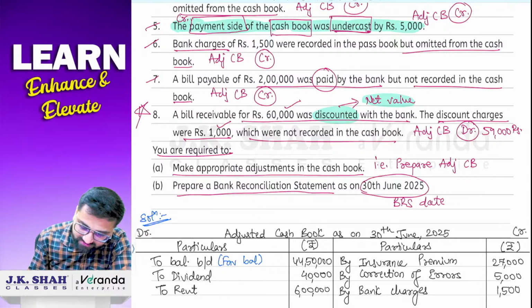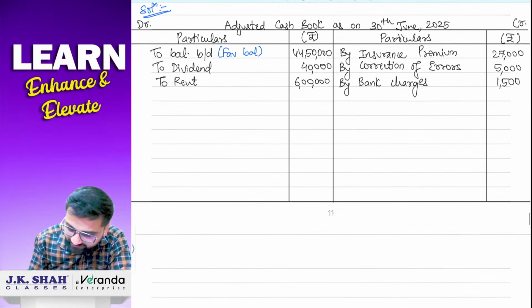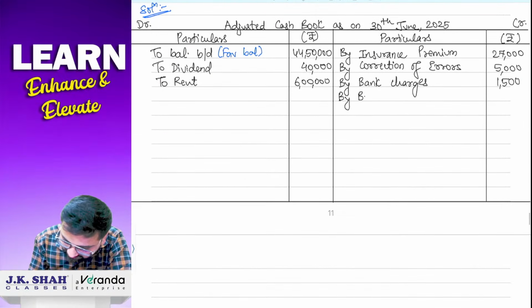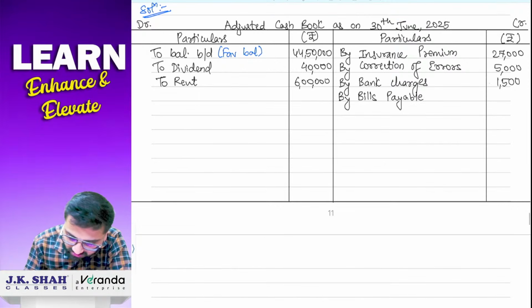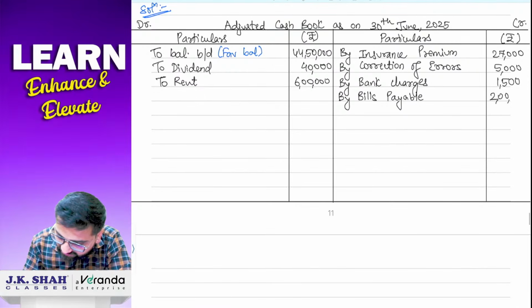Next point number 7, bills payable of 2 lakh rupees. So bills payable, it has been paid by the bank but not recorded in the cash book, so we'll record it now. By bills payable, and the amount of the bill is 2 lakh rupees.